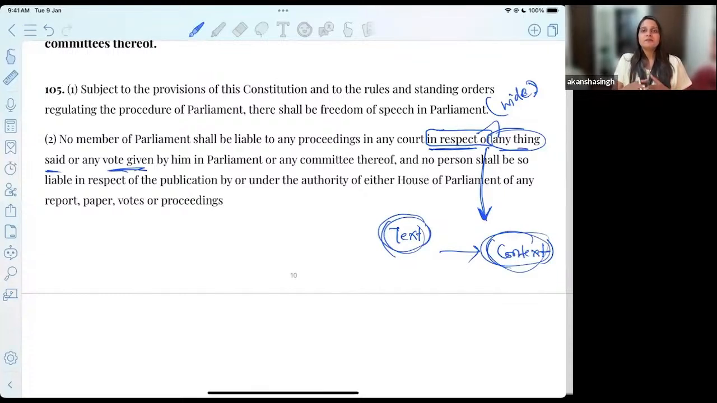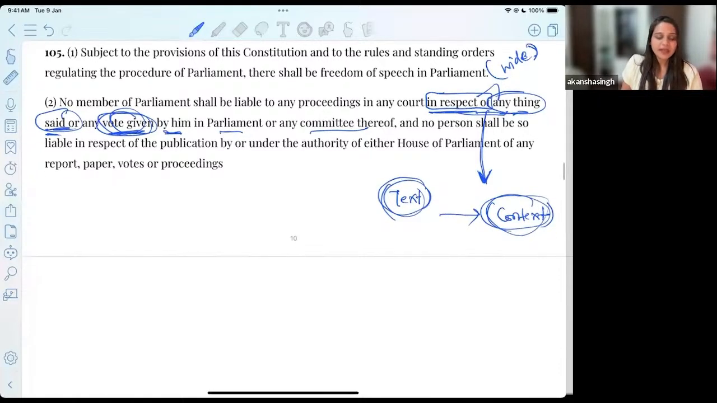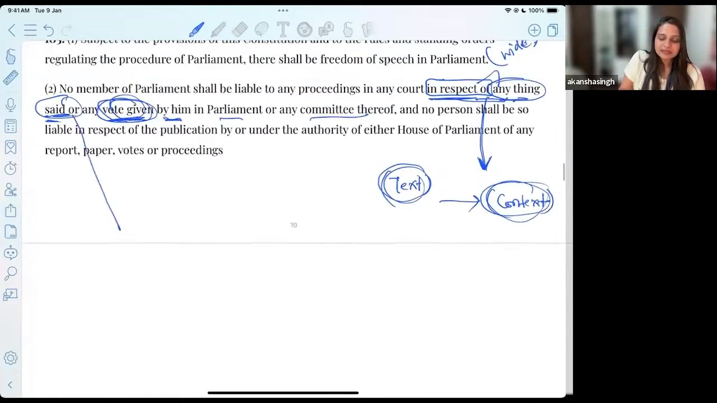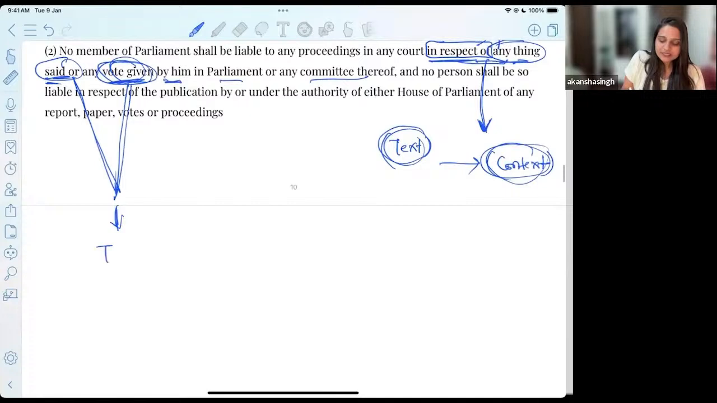And what is written later? That you will be granted immunity. No member will be held liable for any proceeding in respect of anything said or any vote given by him in the parliament or any committee thereof. Therefore, it becomes important for us to put an embargo that this immunity is only and only for these two things. And now when we read these two things, we have to understand that this is to be read in context of the test of necessity.